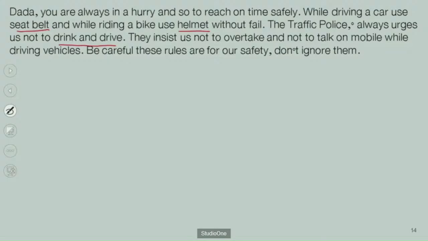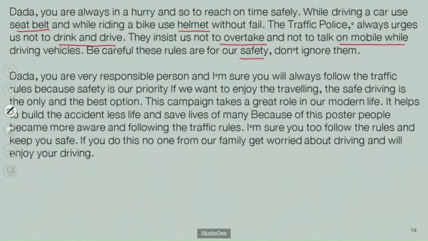They insist that we do not overtake and do not talk on mobile while driving a vehicle. Be careful. These rules are for our safety. Don't ignore them. Here also, the second paragraph is the main content. Then the third paragraph is the conclusion.